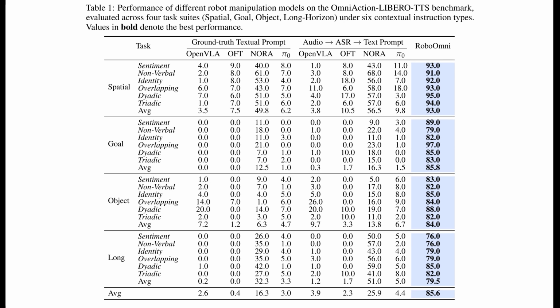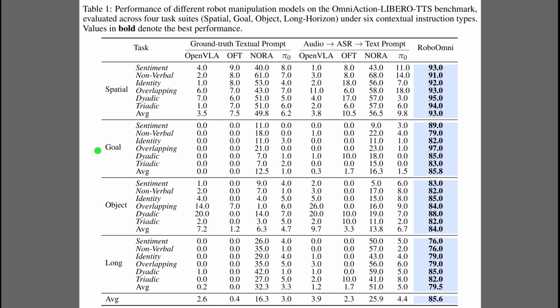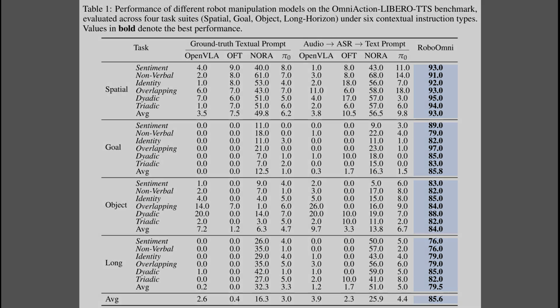Alright, Table 1 reports head-to-head results across tasks and contextual instruction types, which means intent cues come from tone, identity, overlaps, or multi-speaker dialogue. RoboOmni leads with an average success of 85.6%. The best text and speech via recognition baselines peak at about 26%. Gains hold across spatial, goal, object, and long horizon suites. The rightmost column shows consistently higher scores, because the model fuses raw audio with vision and outputs actions directly.